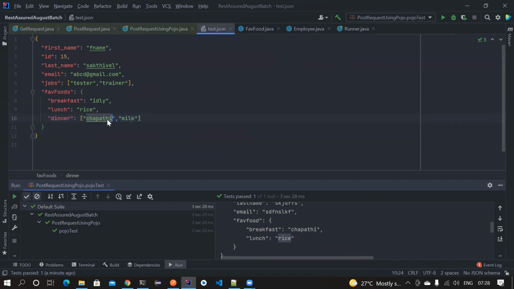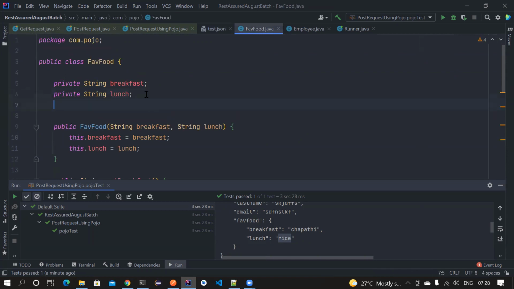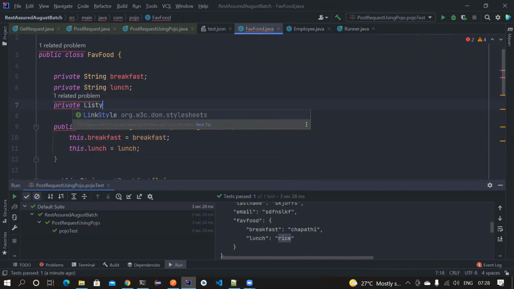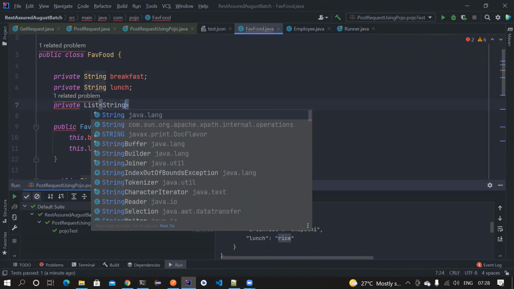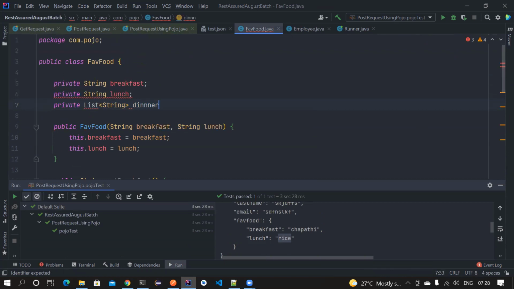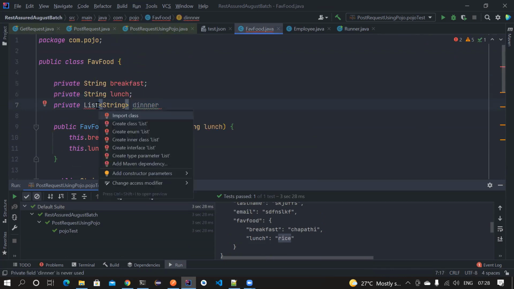Okay, this is an array of strings, right? It's a list of strings that are having dinner. Okay, let's go to the FavoriteFood class, because dinner is part of the FavoriteFood class. Let's go to FavoriteFood and private String dinner. No, this is not a String type. Okay, this is List of String. I'm going to store a list of strings. Okay, and let's import this.